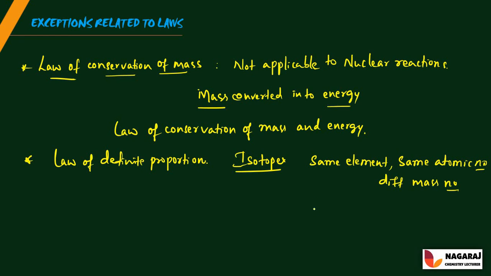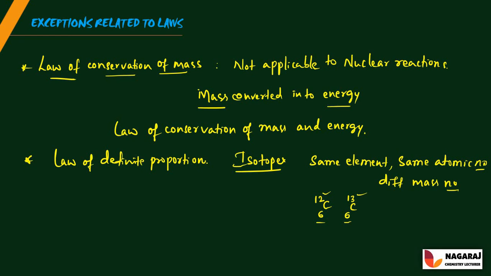For example, let us take carbon. Carbon atomic number is 6 and the mass number is 12. And the isotope of carbon has atomic number 6, but a different mass number. So two or more elements having the same atomic number but different mass number are called isotopes.